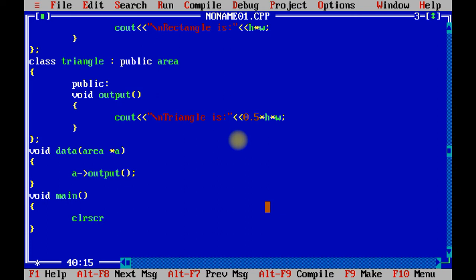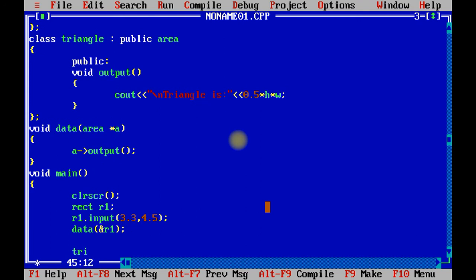Clear screen and getch. First of all, we need to create an object of rectangle class, r1.input. Using the input method I am going to pass two values, 3.3 and 4.5. Double value is there. Now data is a simple UDF. I just need to pass the reference of r1.